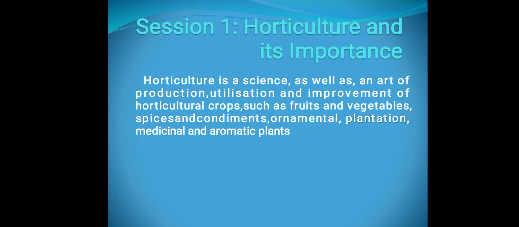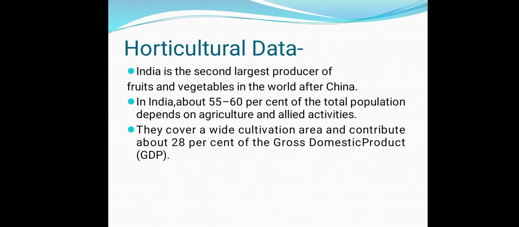So this is the definition of horticulture, and you have to read it and learn it as it is. Next we have horticultural data. India is the second producer of fruits and vegetables in the world after China. So India's position is second in the production of fruits and vegetables after China.